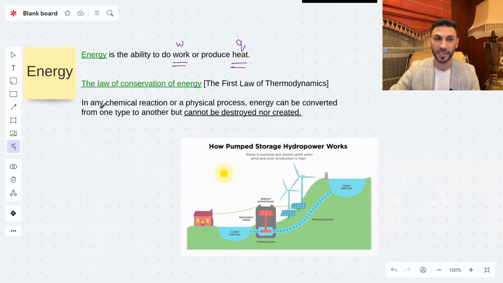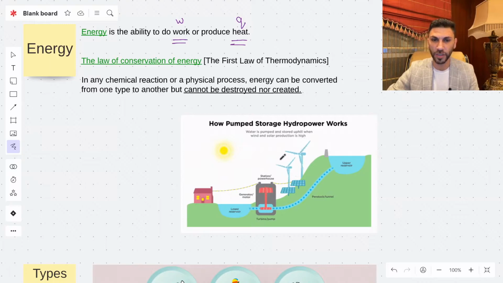which states that in any chemical reaction or a physical process, energy can be converted from one type to another, but it cannot be destroyed nor created. We cannot create energy out of nothing, and we cannot destroy energy to zero. This is the law of conservation of energy, which is also the first law of thermodynamics.